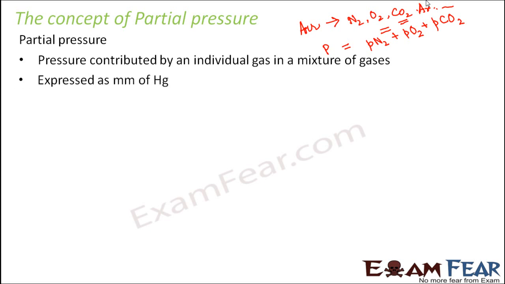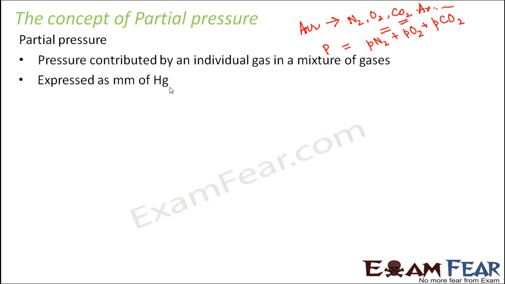So now the unit for measuring partial pressure is the same as pressure, and it is generally expressed as millimeter of mercury column. That's because pressure is commonly measured by its capacity to displace a column of liquid in a manometer. Manometer is the instrument where you have a liquid, and however much height it rises in the mercury column, pressure is denoted in terms of that. Therefore, it is expressed as the height of the fluid. So we express it as millimeter of mercury, which shows the column of mercury.